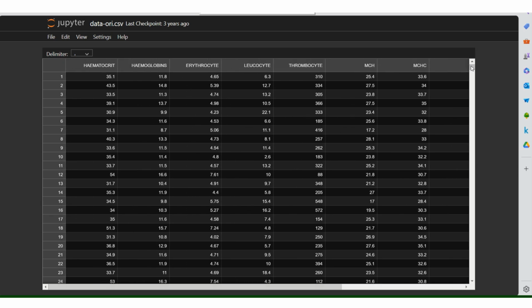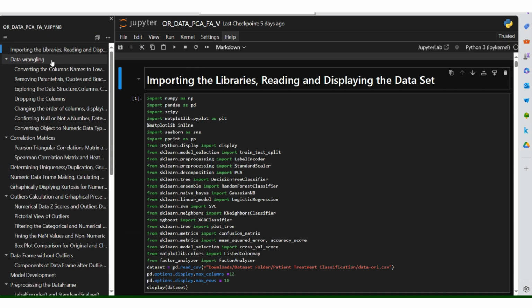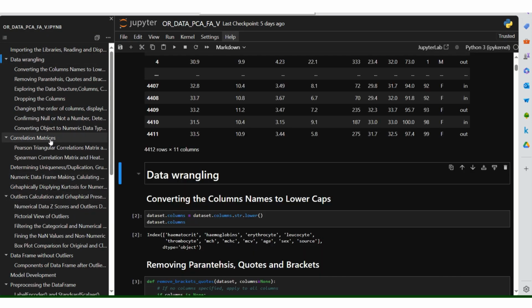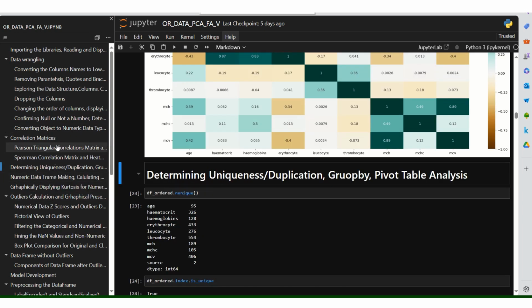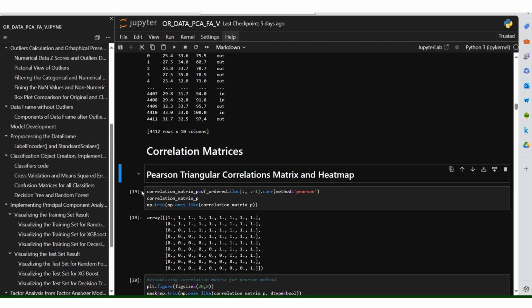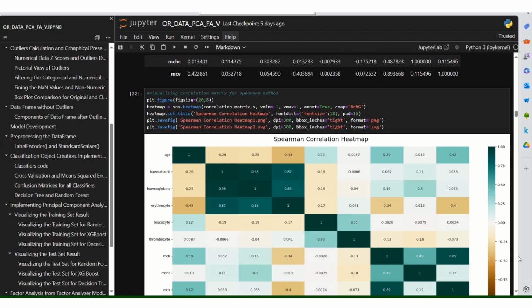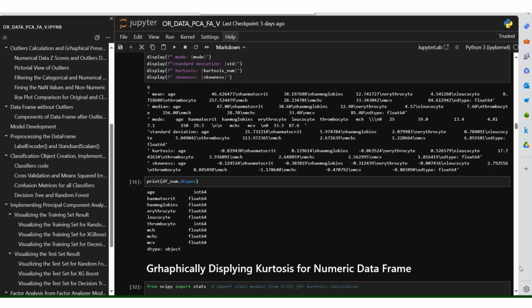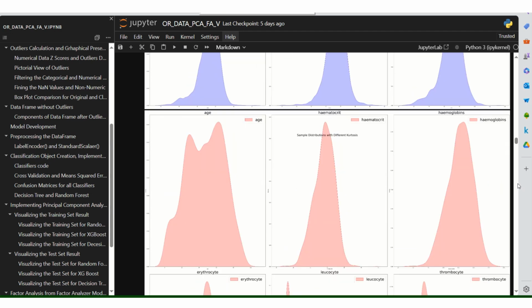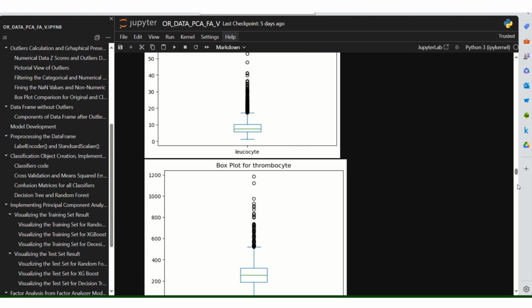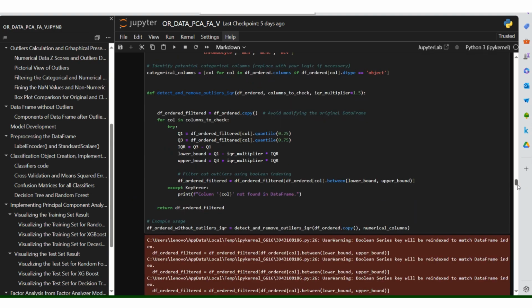This is about implementation of machine learning algorithms on a Kaggle dataset. We have imported libraries. We are performing data wrangling and preparing the Pearson triangle correlation matrix. Similarly, we have prepared the Spearman heat map. Pictorially, we draw the KDE graph, box plots,